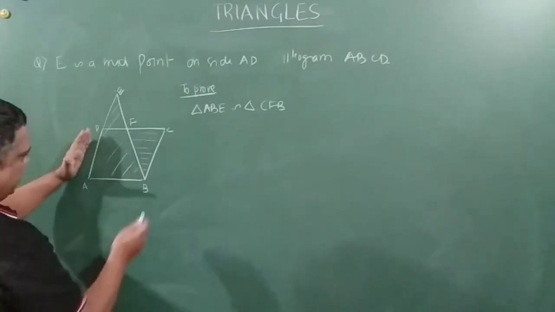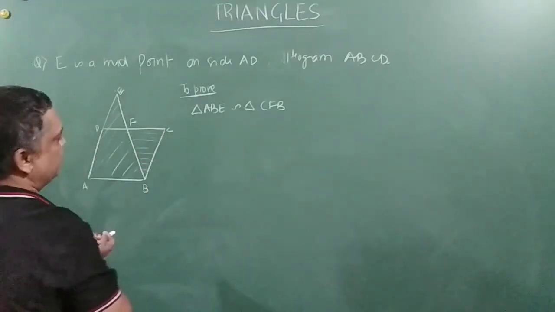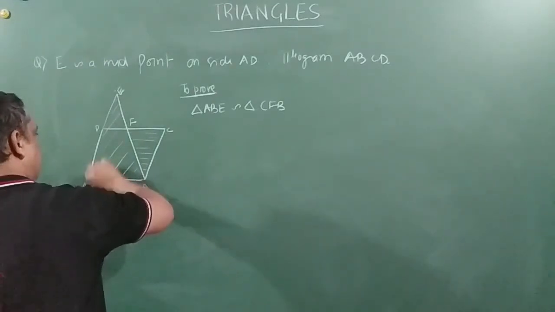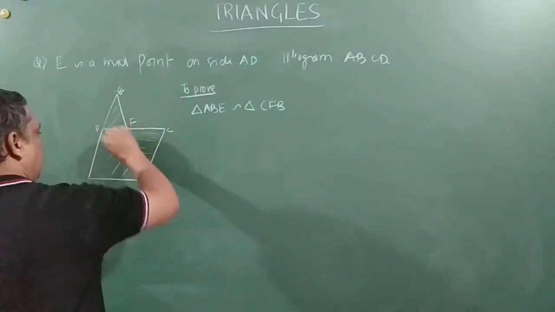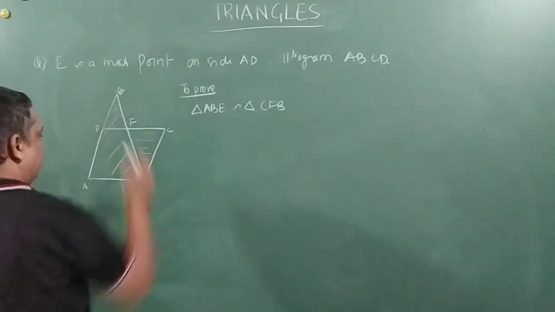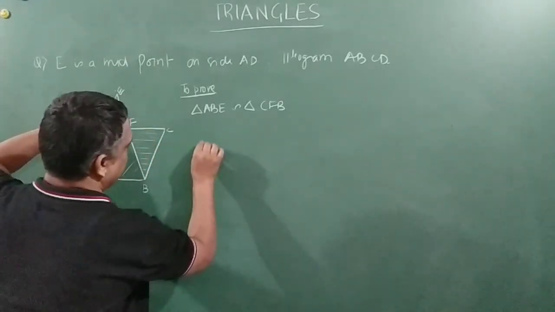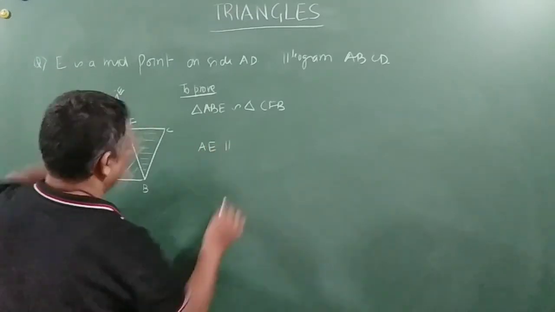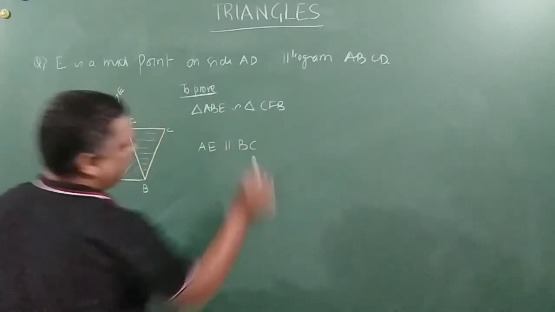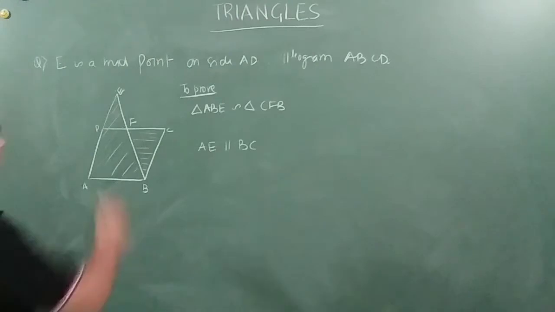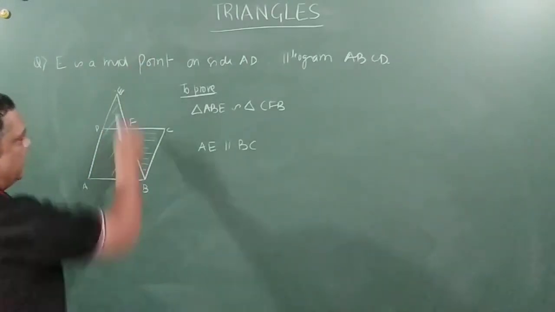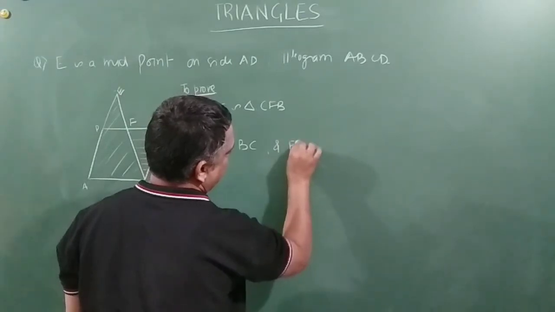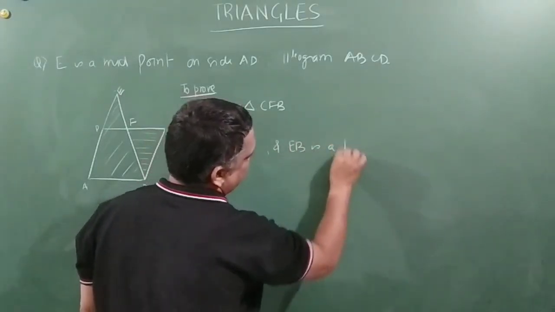Now, AD is parallel to BC. Correct. For one moment, let us say DA is extended to E. That means AE is parallel to BC. Any problem in this till now? No. I think because we have just extended it, right? And EB is a transversal.